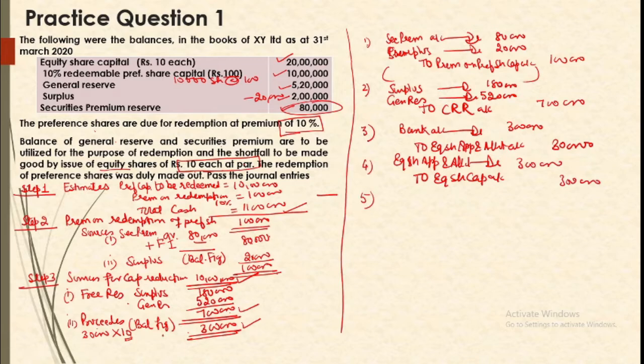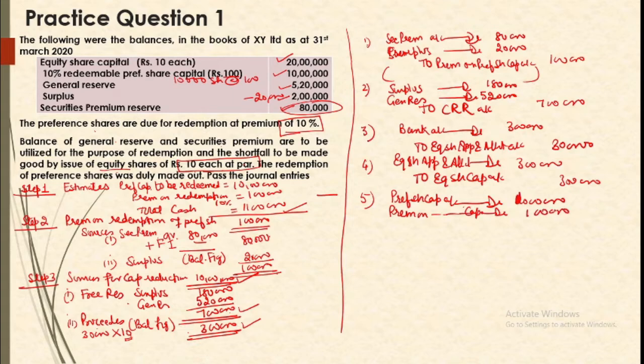Alright, so next, source of cash. Since we have no working note for the same, it was not needed, so leave it. And next is redemption of preference shares. So preference share capital account debit 20 lakhs, premium on redemption of preference capital account debit, preference capital is 10 lakhs.